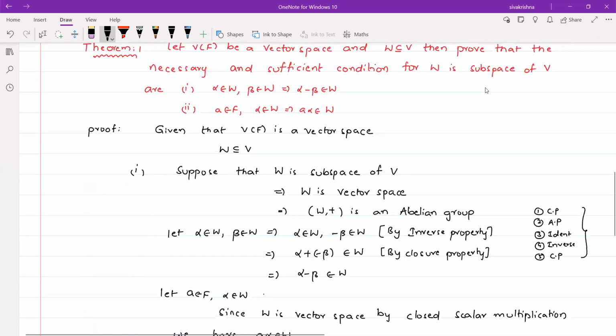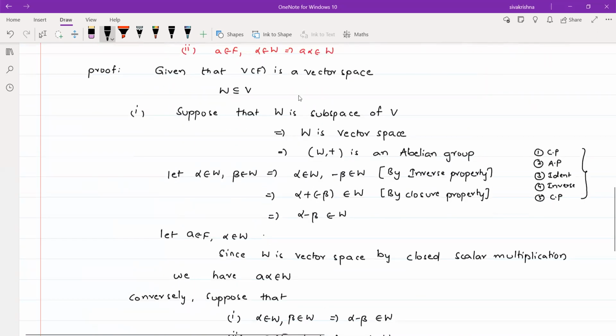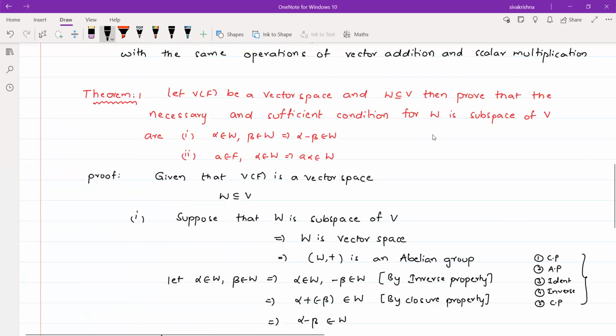So whenever you consider an element from F and alpha from W, then clearly by the definition of vector space, we can write A alpha belongs to W. This is by the closed scalar multiplication property. So we call that second property of the vector space definition the closed scalar multiplication property. So I supposed W is a subspace of V and I have proved these two conditions. It means the first part is clear.